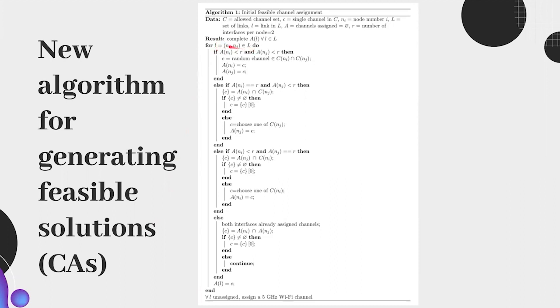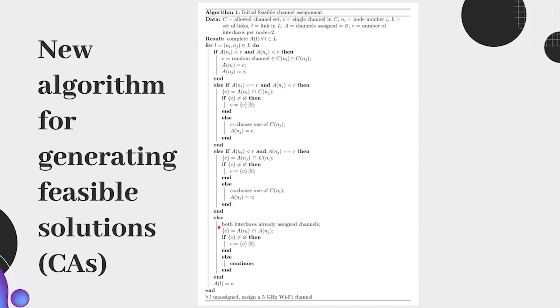So for each link in the set of links L, if the number of assigned channels at a node is less than the number of radios at those nodes, then we can choose C randomly from the set of intersecting allowed channels of those two nodes. If one of the nodes already has the number of channels assigned as it has radios, we then have to choose the channel from the intersecting set of the assigned channels at that one node, intersecting with the allowed channels at the other. This applies the other way around as well.